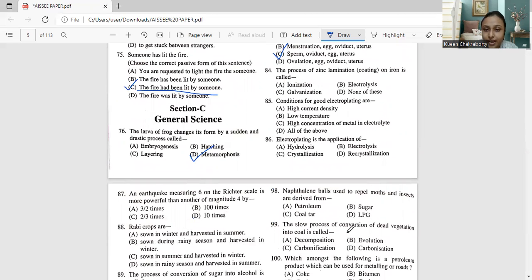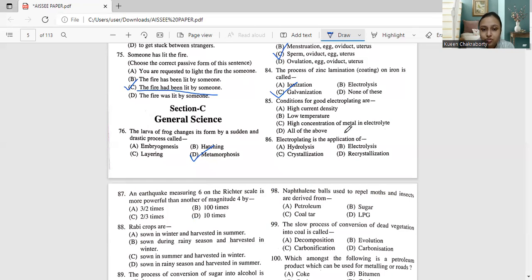Moving to question number 84. The process of zinc coating on iron is called ionization, electrolysis, galvanization, or none of these. Coating iron with zinc is called galvanization. So the correct answer to question 84 is C, galvanization.